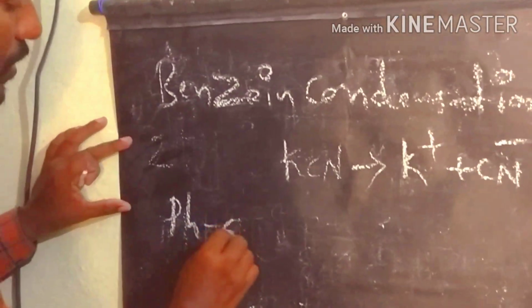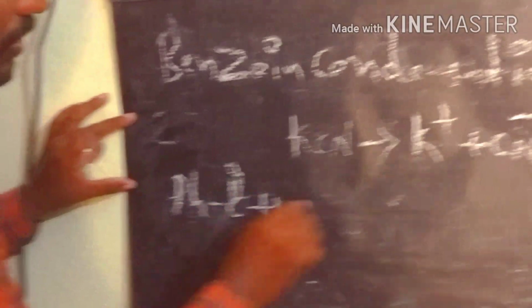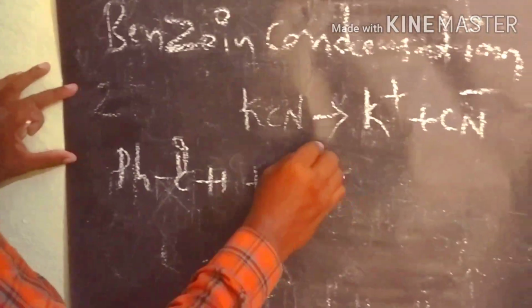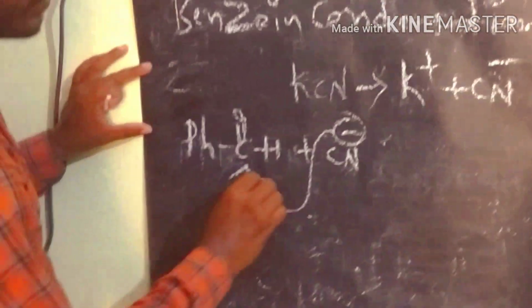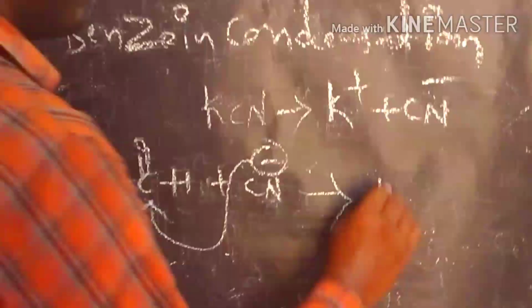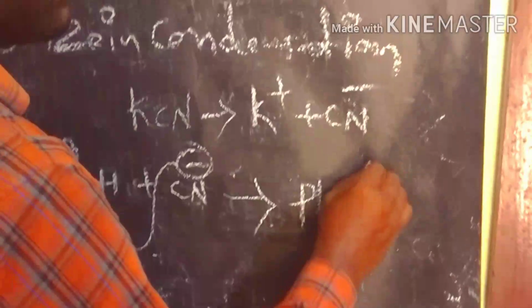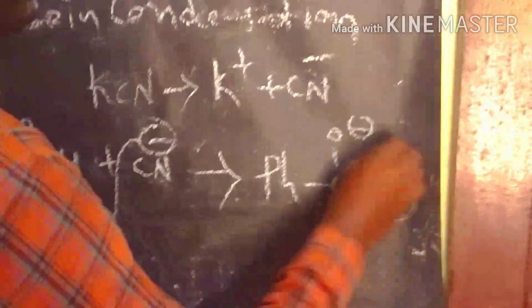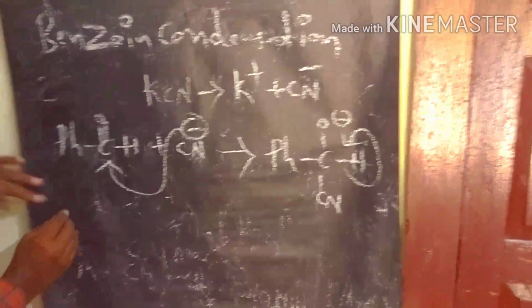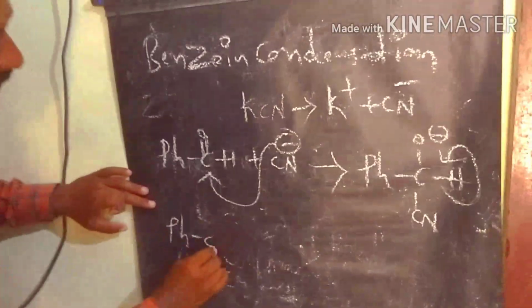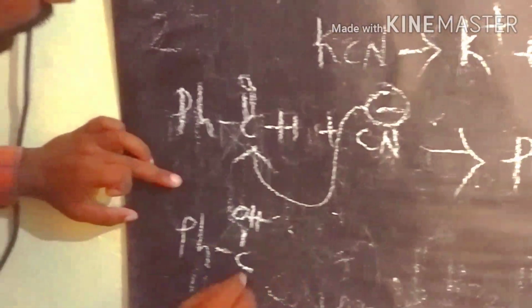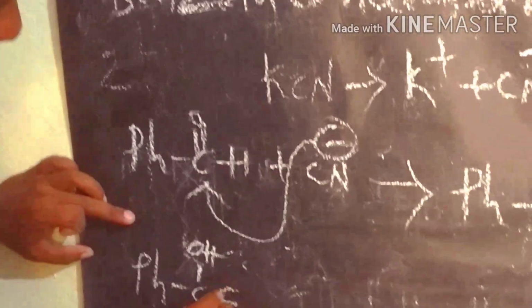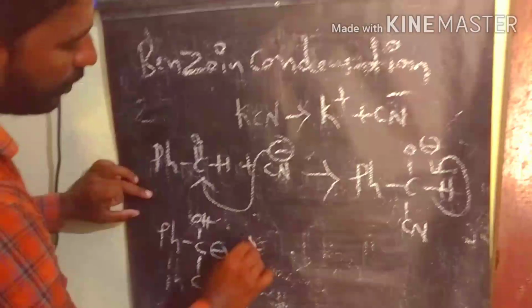So the cyanide minus attacks the benzaldehyde. Finally we are getting this product with minus charge and CN. After that, by tautomerism, we are getting the phenyl group, OH and CN. Here the carbanion is formed.